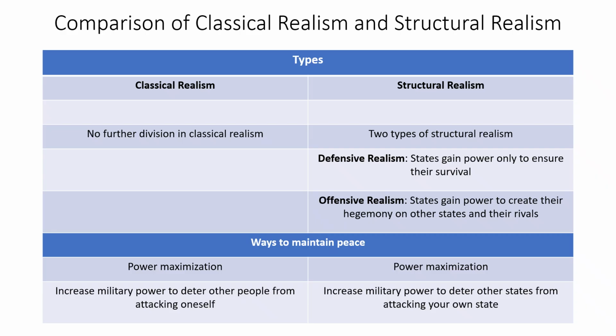There is no further division in classical realism. But there is division in structural realism. There are two types of structural realism: defensive realism and offensive realism. In defensive realism, states gain power only to ensure their survival. The defensive realist states are not interested in waging war with their rivals. They are only interested in ensuring their survival.